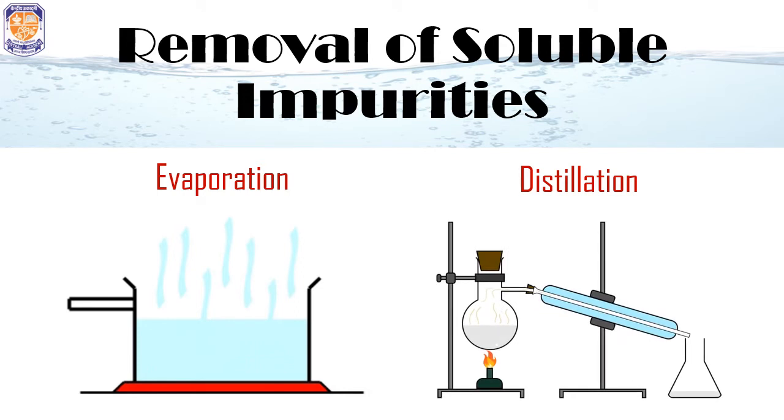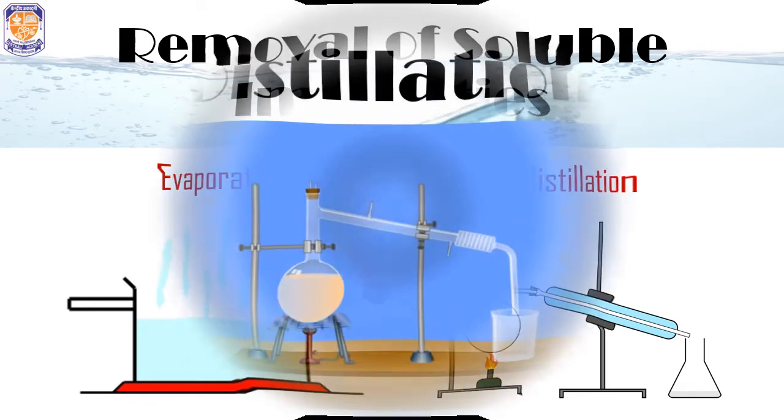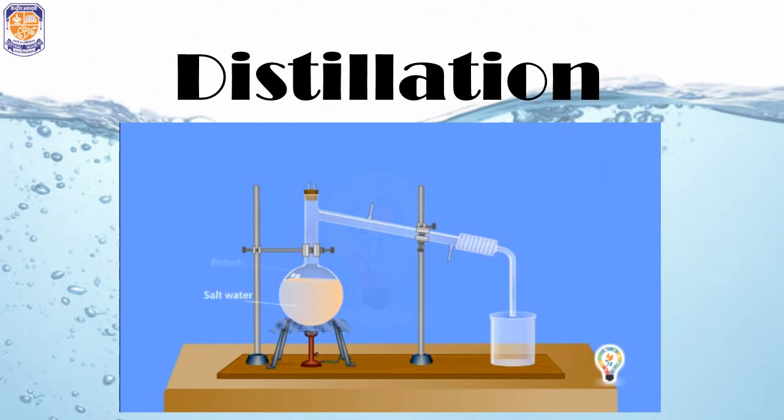This is what a usual distillation unit looks like. There is a flask which is connected to a condenser. The water in the flask is heated and it is collected from the other side. Now let's learn about distillation in a little bit detail. So basically, distillation is a process that is used to separate a pure liquid from a mixture of liquids due to difference in their boiling points. The laboratory apparatus of distillation is shown in this particular video. Let's see the process.